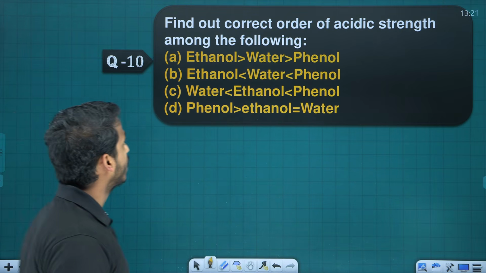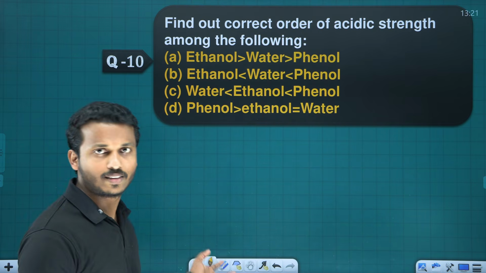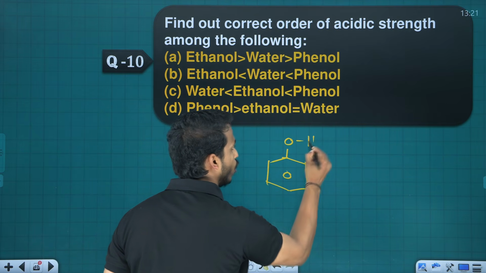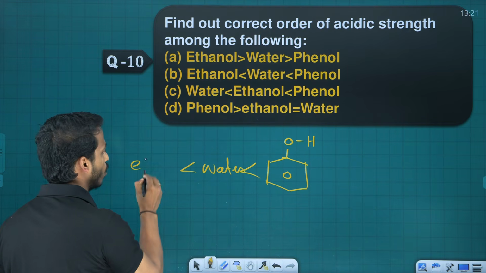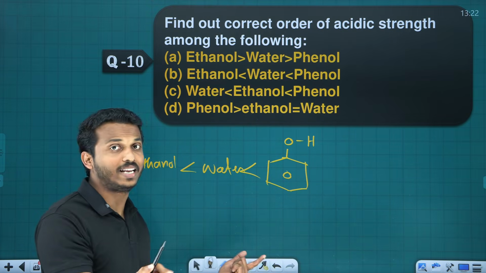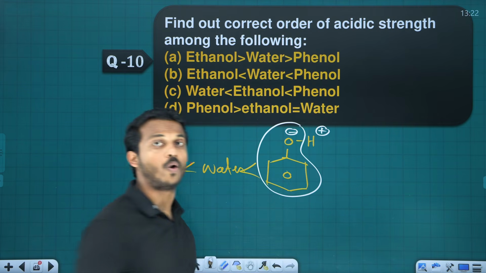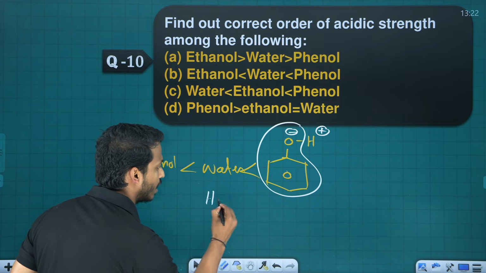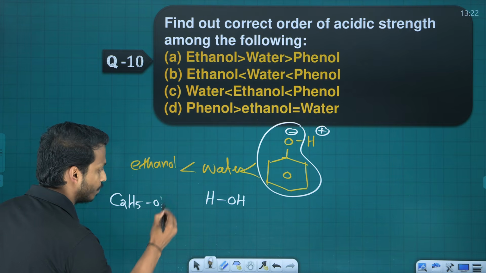Next one, find the correct order of acidic strength among the following. Phenol, water, ethanol. What is the order? Phenol is more acidic than normal alcohol, and we have water and we have normal aliphatic alcohol, ethanol. Why is phenol more acidic, dear? When it loses this H plus ion, it gives a more stable phenoxide ion. Therefore, phenol is more acidic. And water contains HOH, right? And ethanol means C2H5OH.